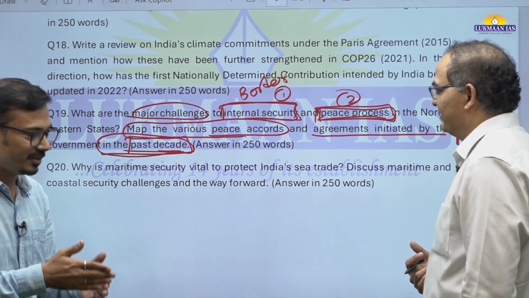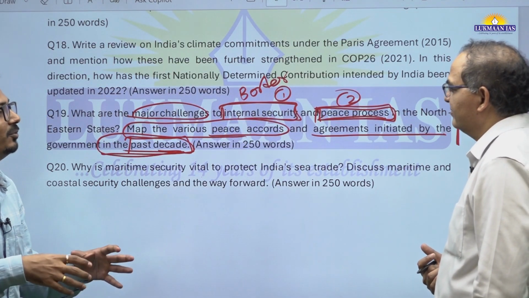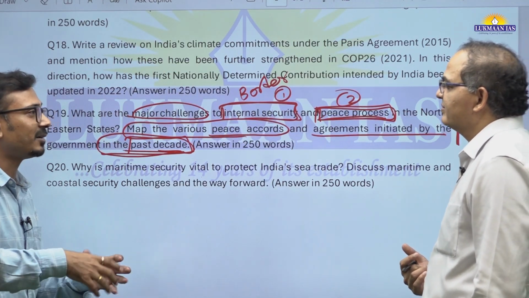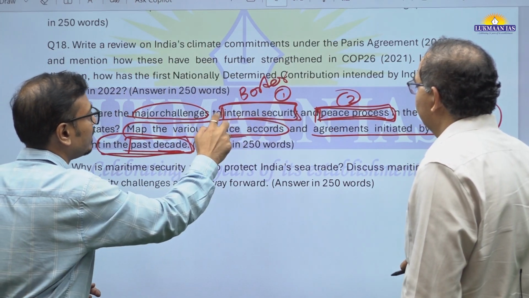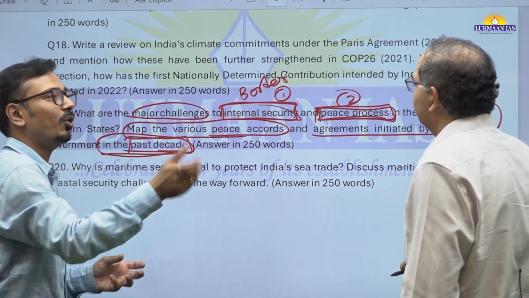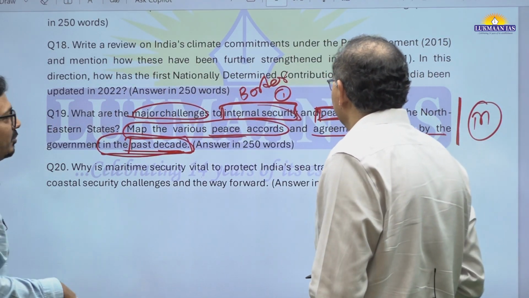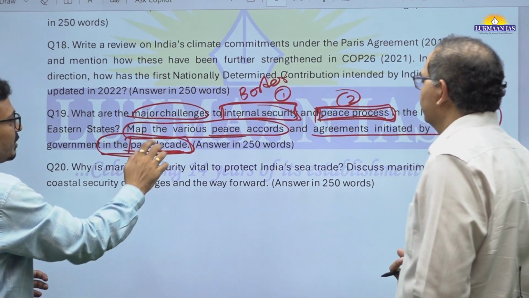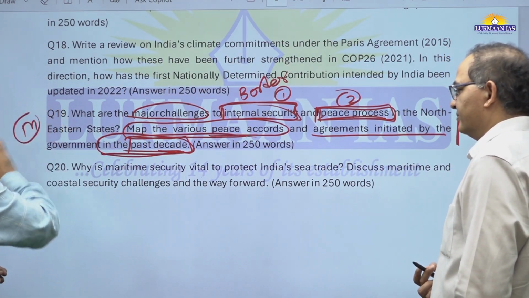Development deficit, inequality, ethnic diversity, and the geographical factors like the terrain derail peace. The internal security aspect is largely related to border aspects, the terrain and border aspect, cross-border crimes. So these challenges should be separated, and this is very specific, sir. That's why we kept it moderate, sir.